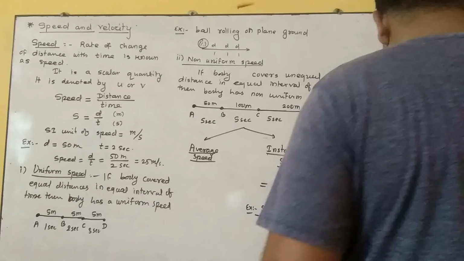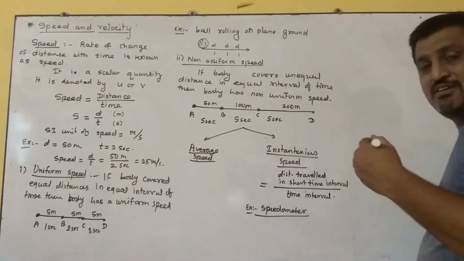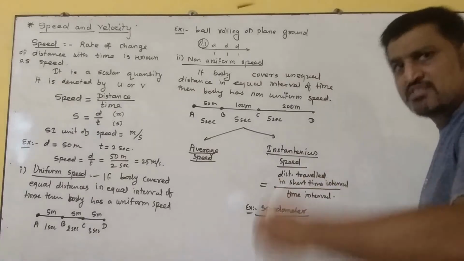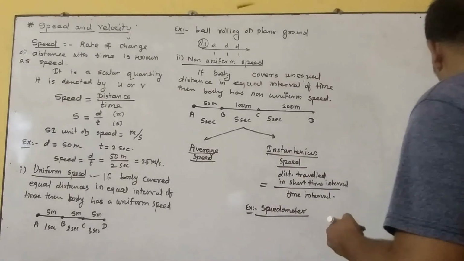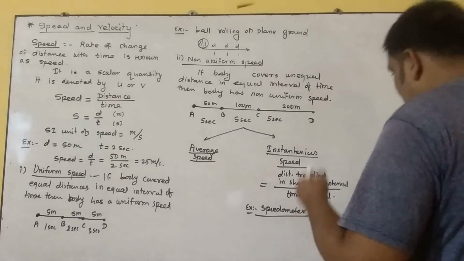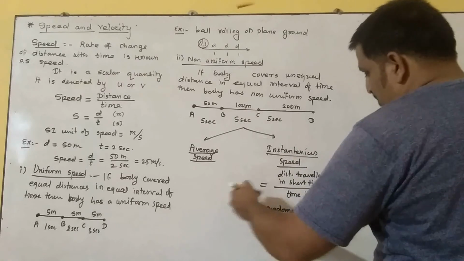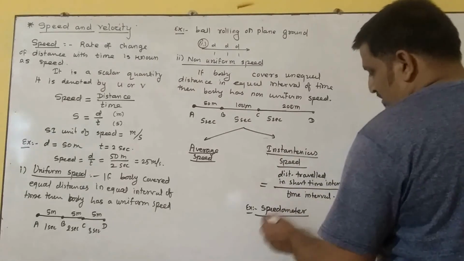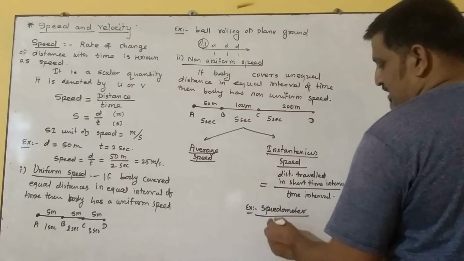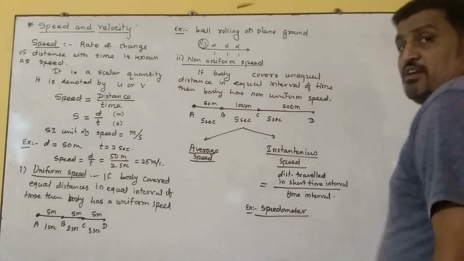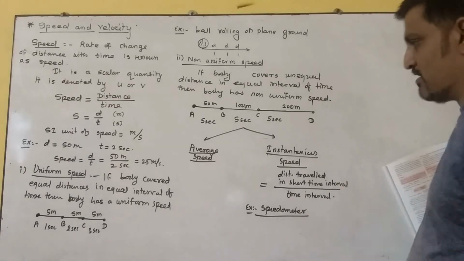We require this when the speed of the body keeps on changing, because the vehicle changes its speed at every instant. So when the body changes its speed at any instant, if we measure its speed over a short time interval, then we call it the instantaneous speed, and it is shown by the speedometer. In all the two-wheelers it is there, right? As well as in the four-wheelers.